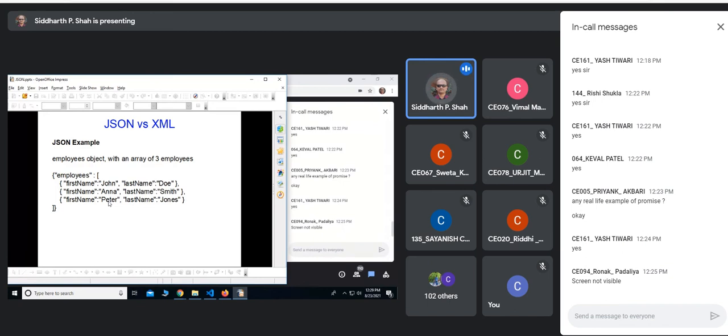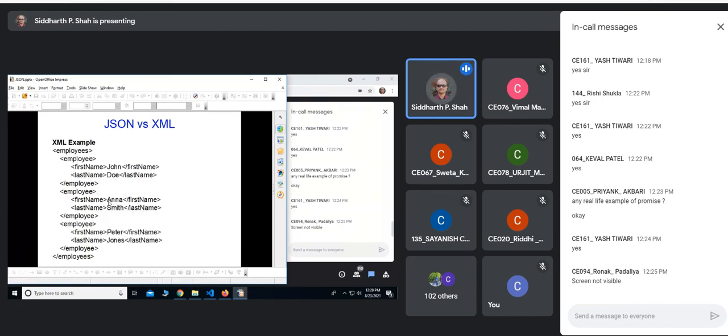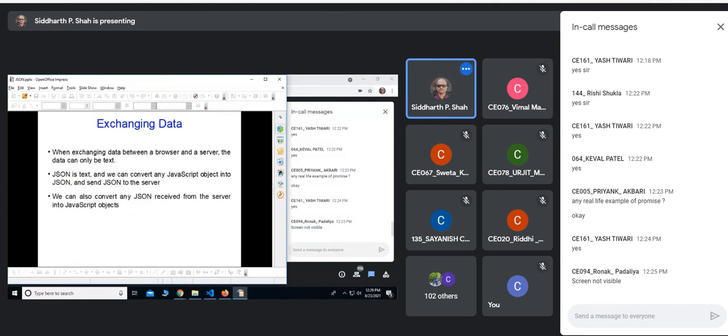The same thing if you want to do with the XML, it looks something like this. Now it is a matter of personal preferences. If you are okay with XML, you can use it. But in industry nowadays, people are more using JSON, and there are a number of libraries through which you can work with this JSON. So exchanging data. When exchanging data between a browser and a server, the data can only be text. JSON is text, and we can convert any JavaScript object into JSON and send JSON to the server. So that is possible.